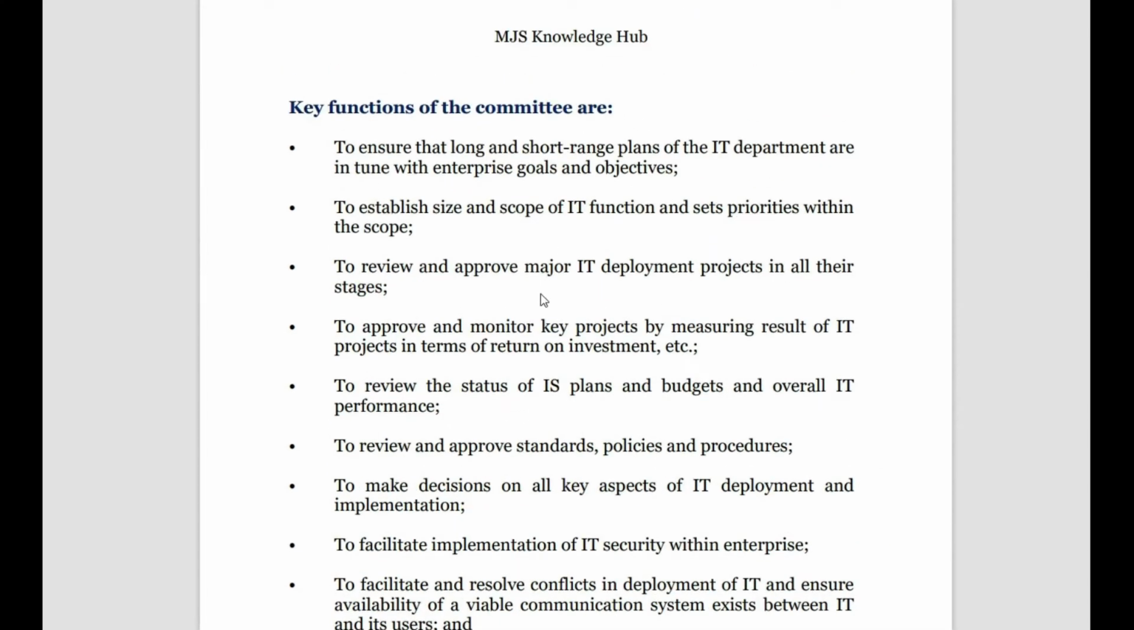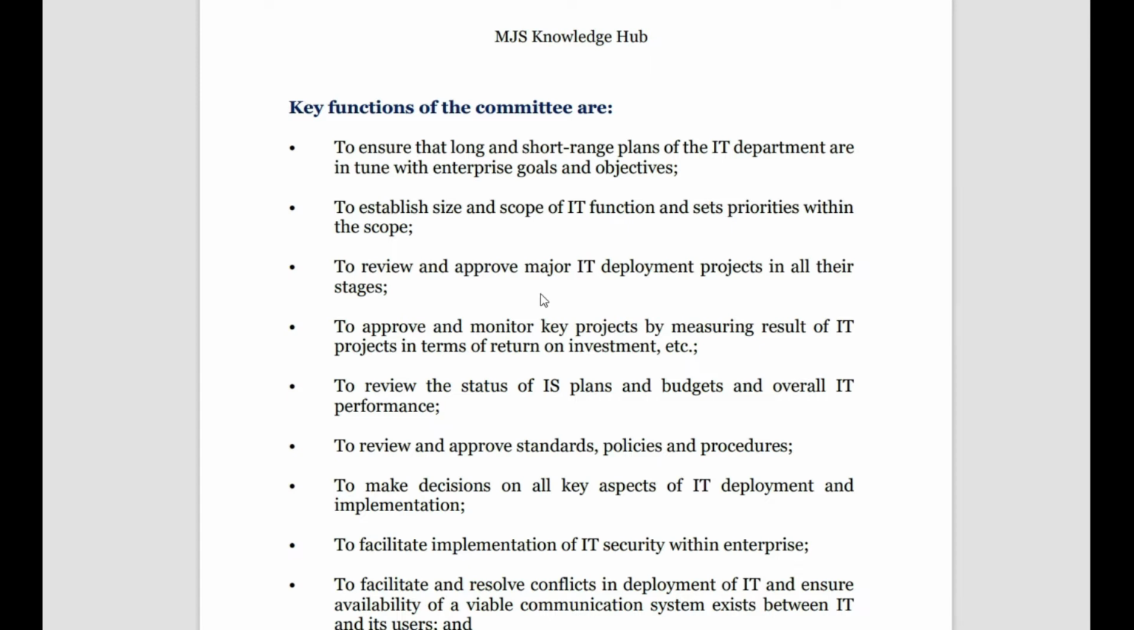What are the functions of the IT steering committee? To ensure that long and short range plans of the IT department are in tune with the enterprise goals and objectives. To establish size and scope of the IT function and set priority within the scope. Revise with me, people. Please revise with me. Don't think that I'm not seeing, or what is the use of it. No, revise with me, because ISCA you have written many times. If at least one time you have attended this ISCA paper, revise with me and get this thing done, and then you can happily sit on your TT and AMA paper.